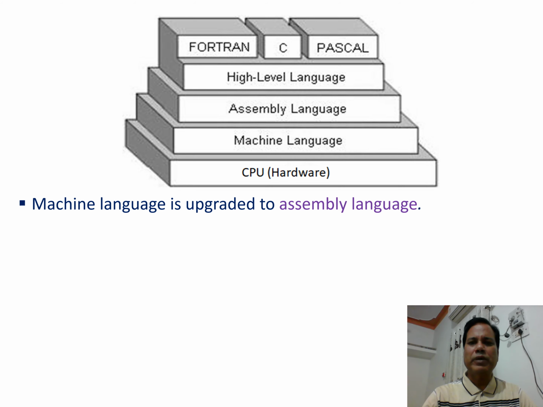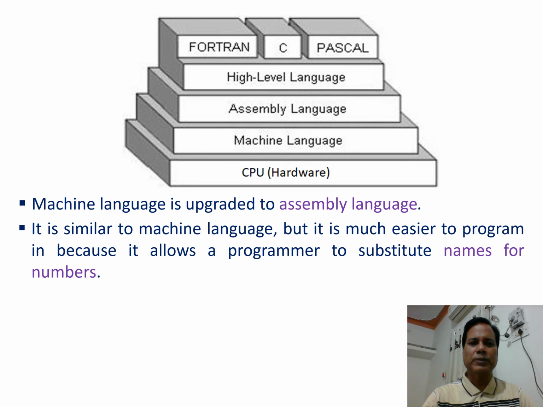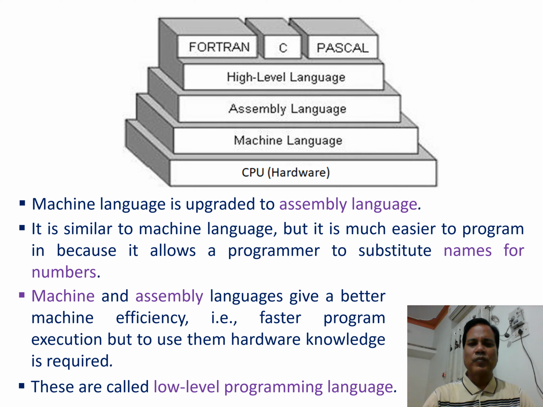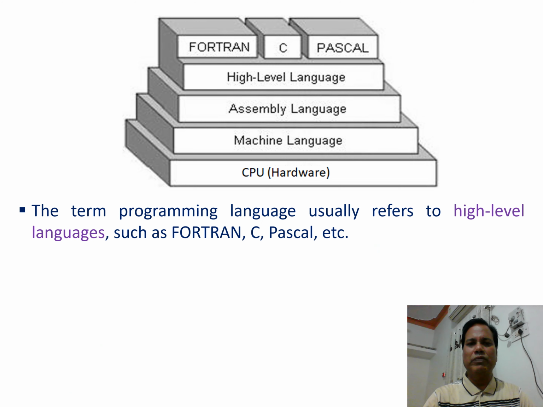Machine language is upgraded to assembly language. It is similar to machine language, but it is much easier to program in because it allows a programmer to substitute names for numbers. Machine and assembly language give a better machine efficiency, that is, faster program execution, but to use them, hardware knowledge is required. These are also called low-level programming languages.